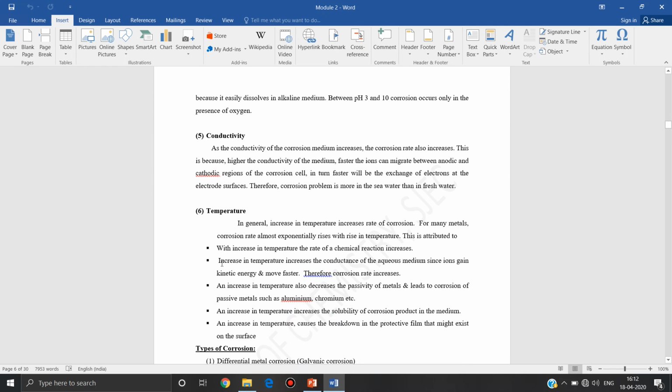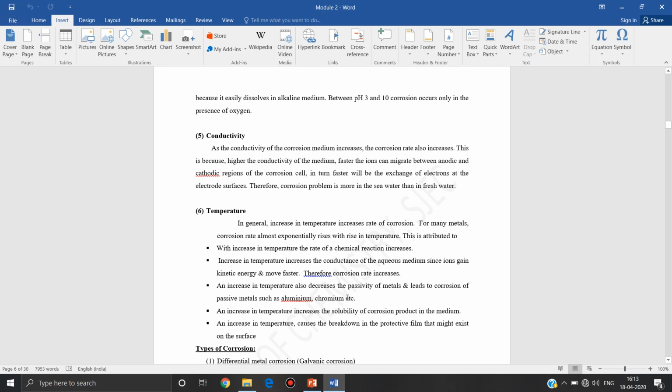Then last factor, that is temperature. In any chemical reaction, if the temperature is very high, rate of chemical reaction is very high. So corrosion is also one of the chemical reactions, so rate of corrosion is also very high. With the increase in temperature, the rate of chemical reaction increases, as I told. Increase in temperature also increases conductance of the aqueous medium. Since ions gain kinetic energy, they will move very fast, and rate of corrosion also increases.